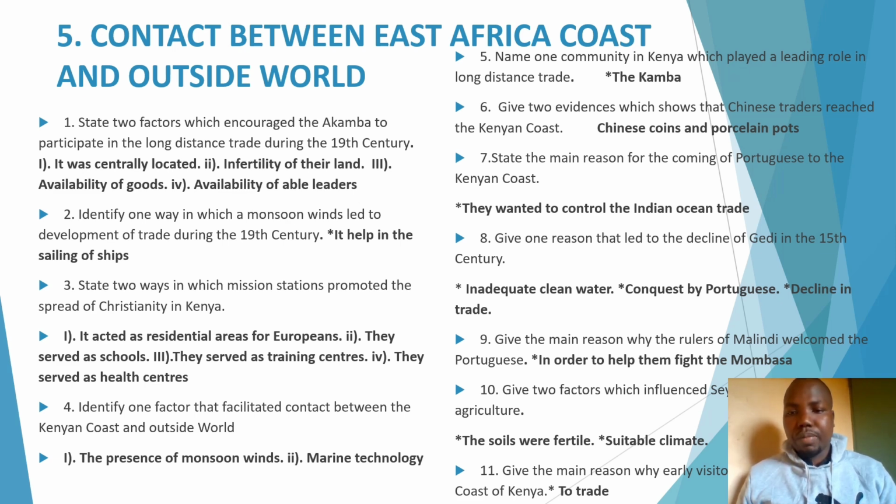It was found in the central part, so that is number 1 reason why they participated in long-distance trade. Number 2, their land was not that fertile, hence they were not able to carry out farming. That's why they had to engage themselves in long-distance trade. Apart from that, there was availability of goods from the interior, for example, ivory and the rest. Also availability of able leaders, such as Chief Kivoi. So able leaders also enhanced this type of long-distance trade.